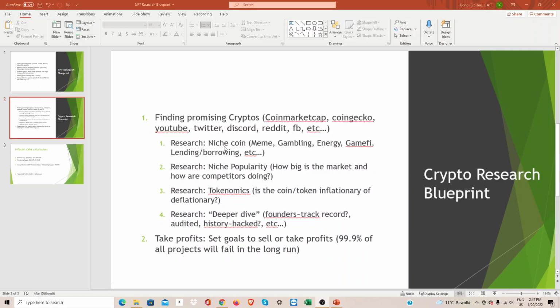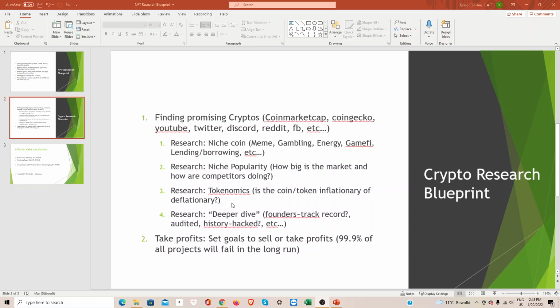The first thing you should do is find out in which niche your coin is. Is it a meme coin, gambling coin, energy coin, GameFi coin, etc.? When you have found your niche, the next thing is how popular is that specific niche? How big is the market? And how are the competitors doing?